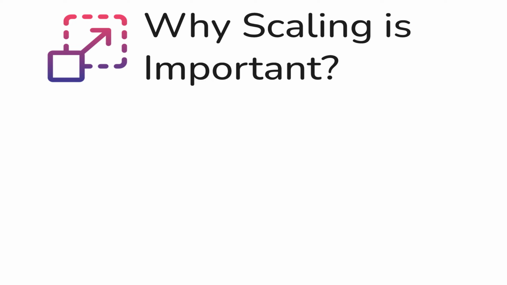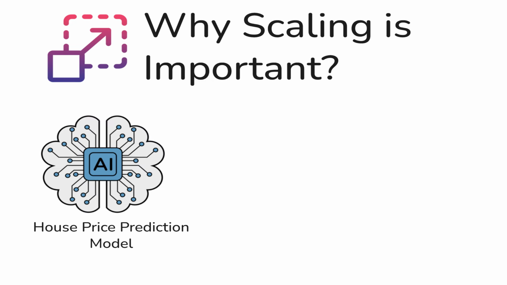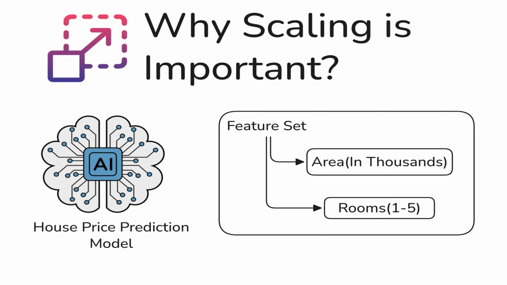Suppose you are building a model to predict house prices and you have two features. One is area, which can be in thousands, and another one is number of rooms, which is usually between 1 to 5 or maybe maximum till 10. Now, if you look at these two features, their ranges are very different. One is large and the other one is very small. Now, the question is, will this difference affect how a model will perceive the patterns?